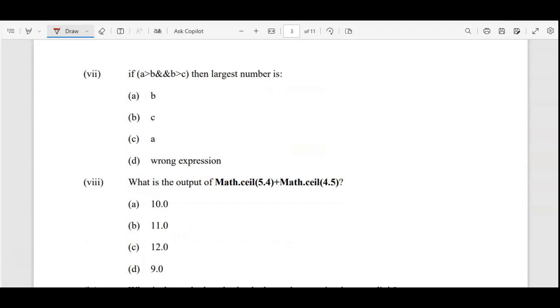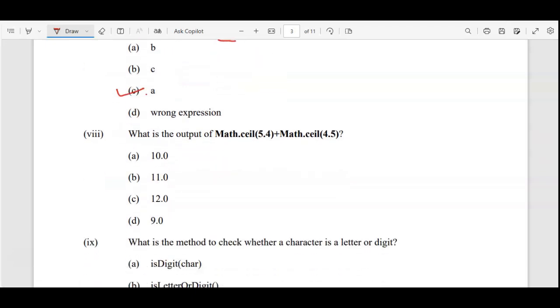Now moving to the next one. If A is greater than B and B is greater than C, then the largest number is A. That means the biggest number is A only. A is the correct answer. What is the output of Math.ceil(5.4) and Math.ceil(4.5)? If you remember, the ceil function will give you the next, the higher integer.